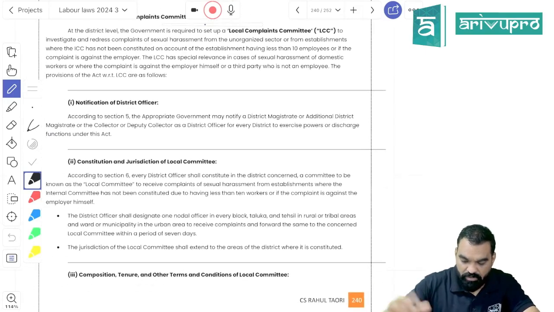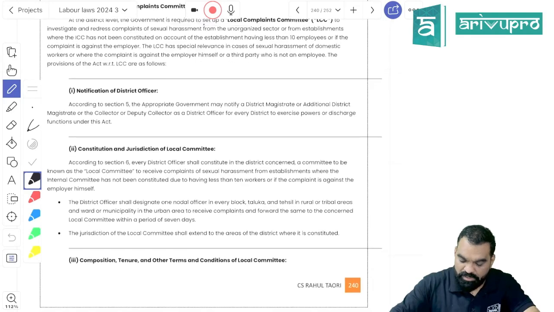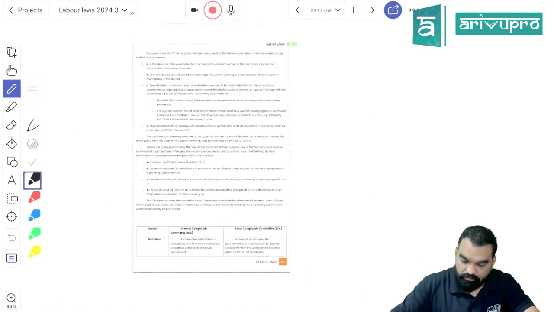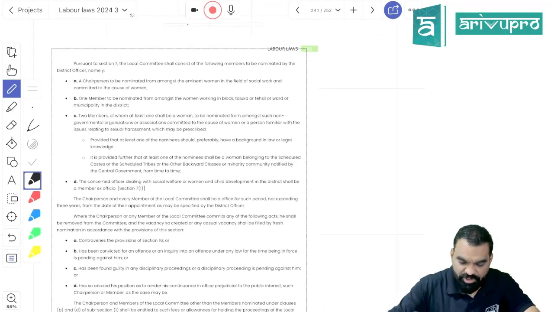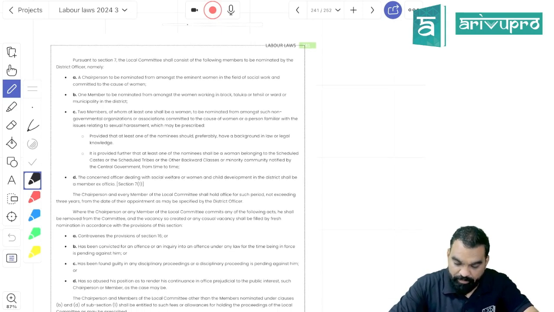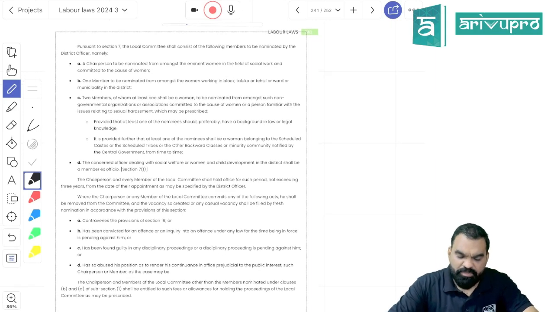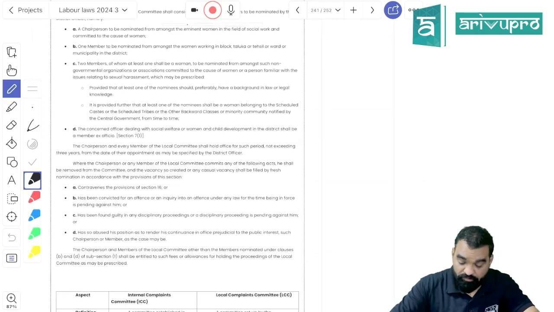District officer will appoint LAC. It will have one chairperson who should be a woman associated with social cause or women-related cause, one other member, and two other members. Means total 4 members would be there, out of which the majority should be women.